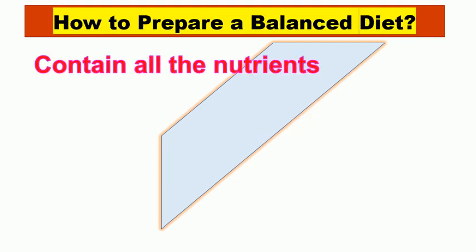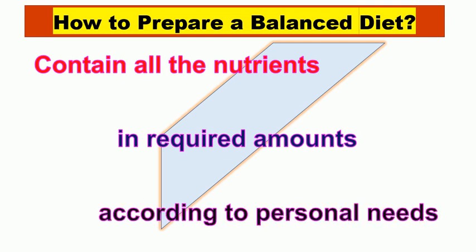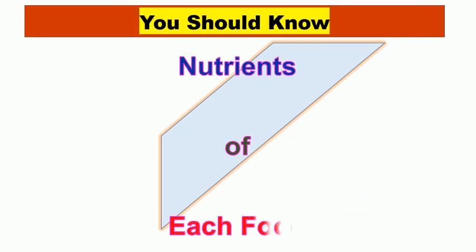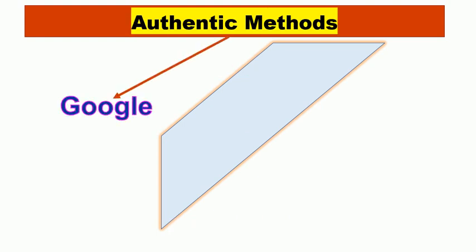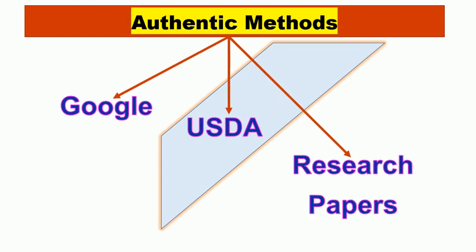The next question is how to prepare a balanced plan for diet. A balanced diet should contain the required amounts of all these nutrients according to the daily personal needs. For that, you need to know how much nutrients your food contains. There are three ways for that: USDA method, Google method, and research papers. Here, we shall not discuss researching nutrition data from the research papers because that demands more time. But it is recommended for you if you want variety-wise, species-wise, treatment-wise nutritional analysis. Here, we will discuss the pros and cons of only the first two methods.